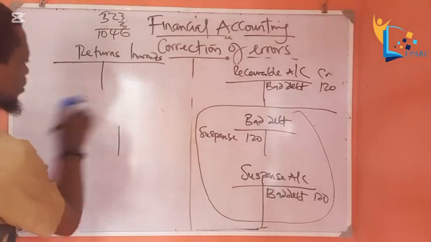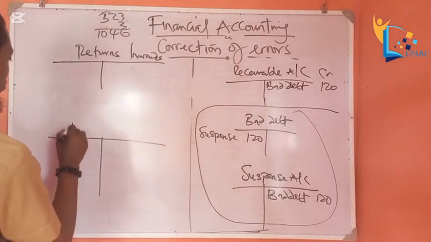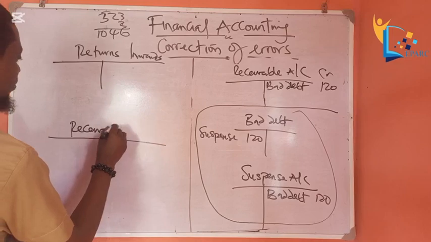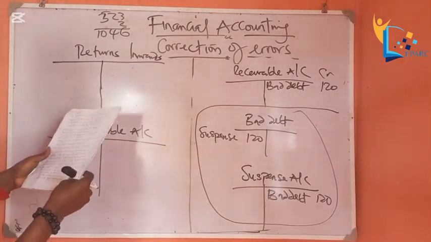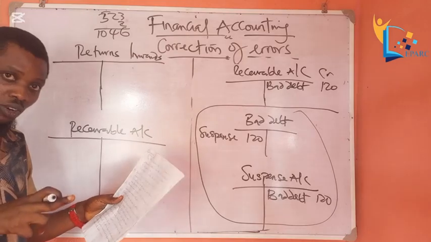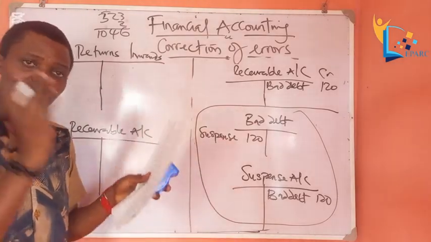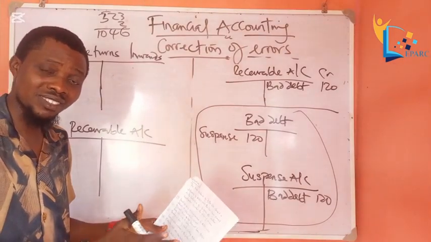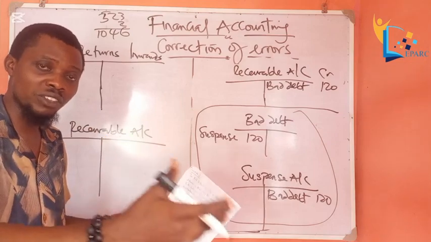So let me bring this down a bit so that we'll have enough space. Okay. So the error is this: returns inward account. Returns inward book is not an account. Remember when we did subsidiary books? We have returns inward book. This is a book where you record returns that customers return to you.